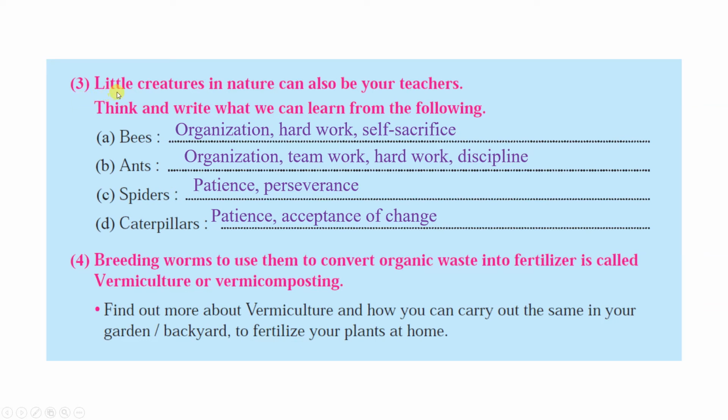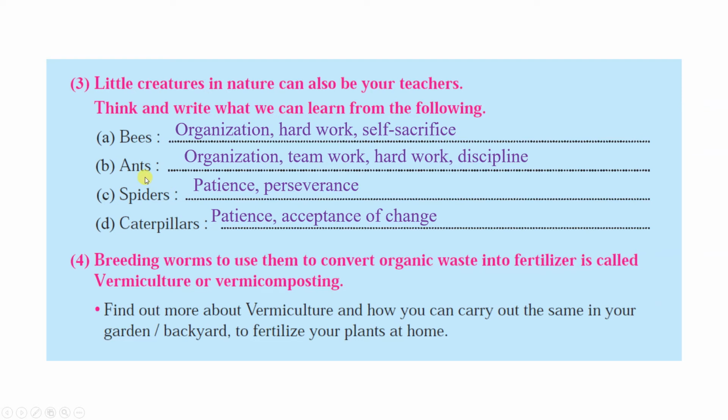Question number 3. Little creatures in nature can also be your teachers. Think and write what we can learn from the following. Bees. From bees, what can we learn? Bees are always organized, they do hard work, and they make self sacrifices also.